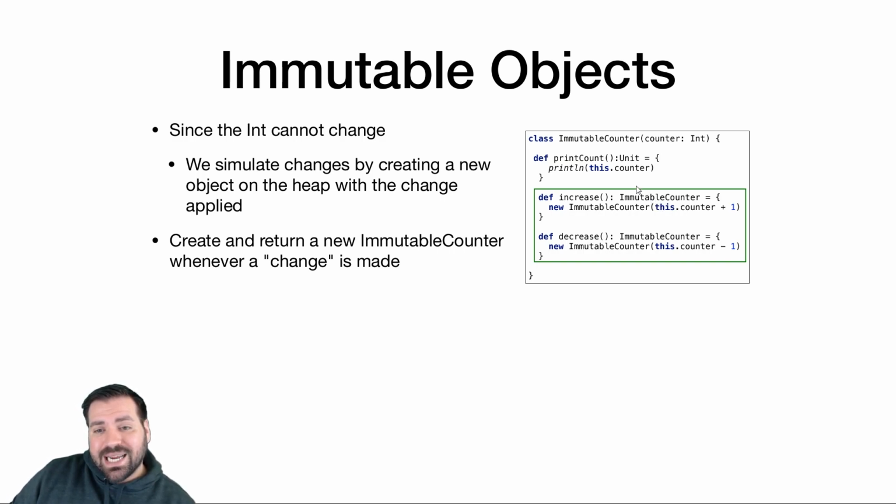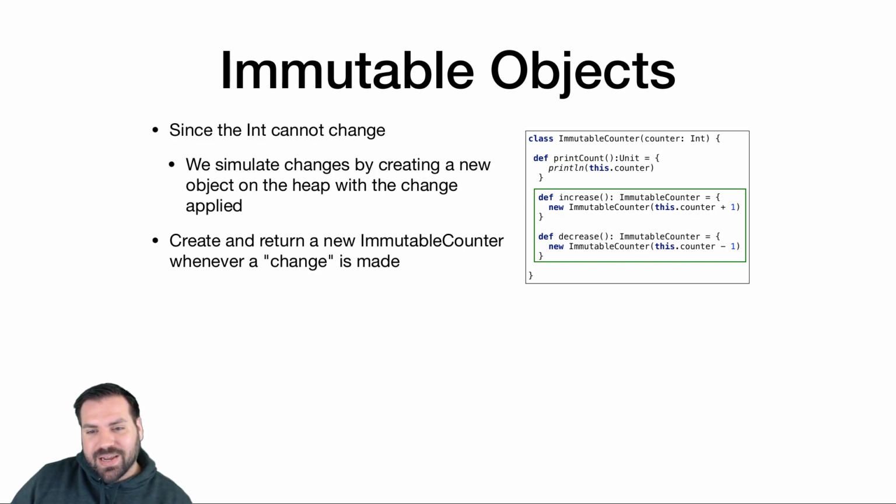So whenever we want to make a change to an immutable object, change its state, we're not going to modify the object itself, but we're going to create a brand new object with the change applied. This is the fundamental concept of immutable objects. We'll create a brand new object with the change applied. In your interview, you're going to get a question next week like, what if we want to change the state of an immutable object? Create a new object with the change applied to it.